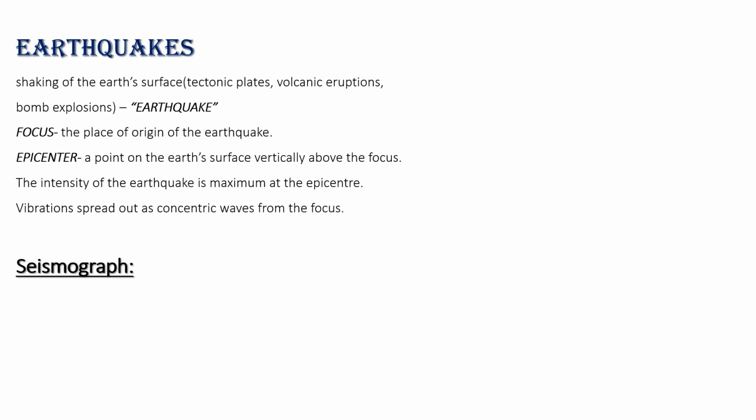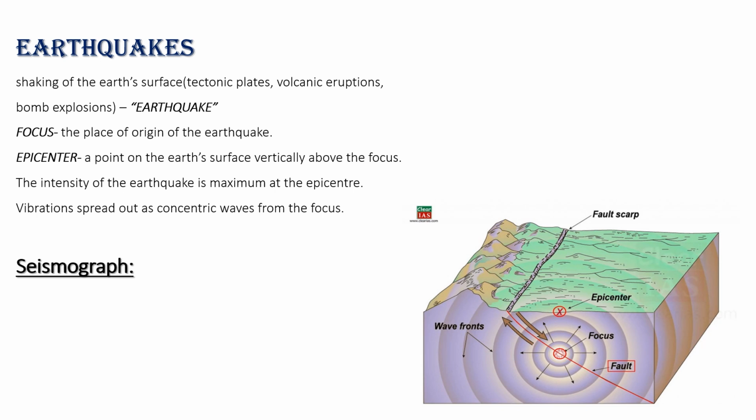So the earthquake is nothing but the shaking of the earth's surface. It could be bomb explosions, volcanic eruptions, or tectonic plates. Whatever the cause, it will shake the earth. So simply we can call it the shaking of the earth's surface. What is the focus? The place of origin of the earthquake we call the focus. If you observe this, here the origin of the earthquake takes place. Then what is the epicenter? The point exactly vertically above the focus on the surface, we call the epicenter.